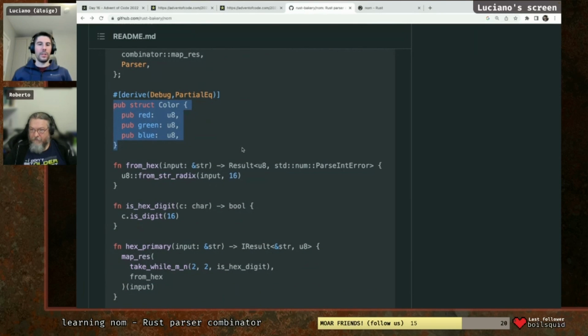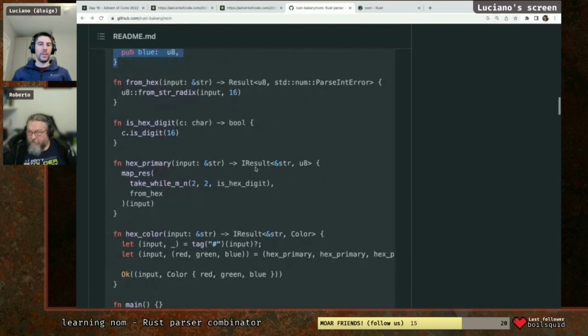So the cool thing about Nom is that you can define parsers and subparsers. Generally, your complex parsers are a combination of multiple parsers. And a single parser is effectively just a function that looks like this. It takes an input, which in this case is a string slice. And it always returns an IResult, which is a special kind of result from Nom. IResult basically returns another string and some value that is the result of that parser.